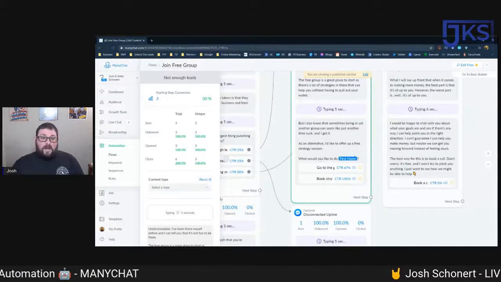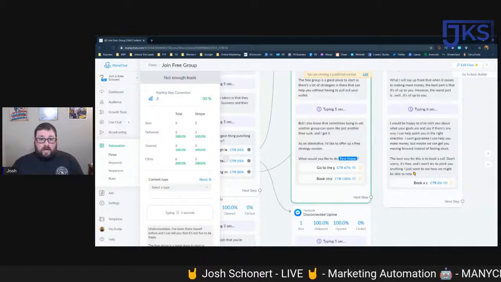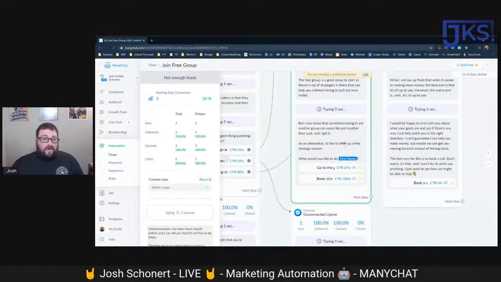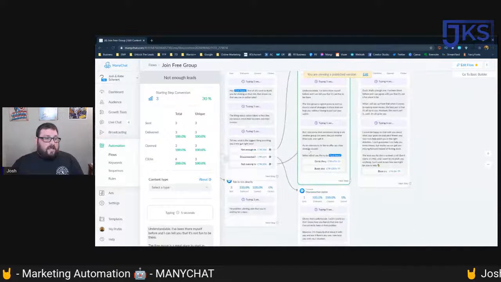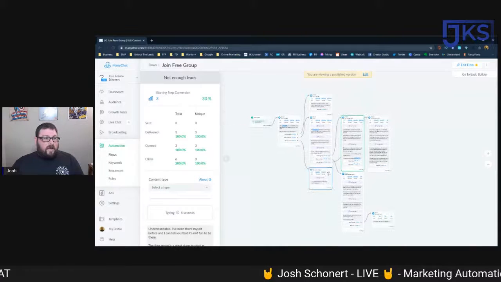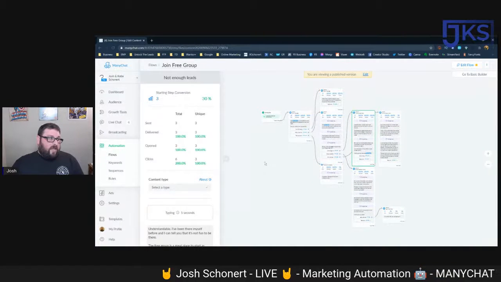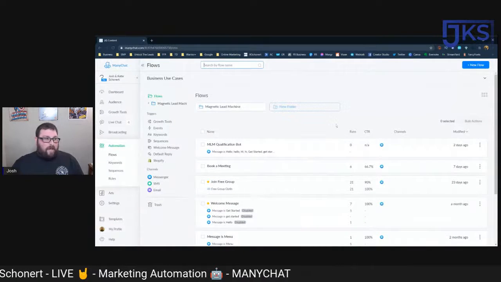It says first name. Here's the thing. When people go through, it's pulling their first name right from Facebook. You can be personable. You can talk to people. You can figure out what they want, right? And so this is just an example of something that gets into being a little bit more complex, but nothing crazy. So I'm going to show you one more before we get into a live chatbot build.